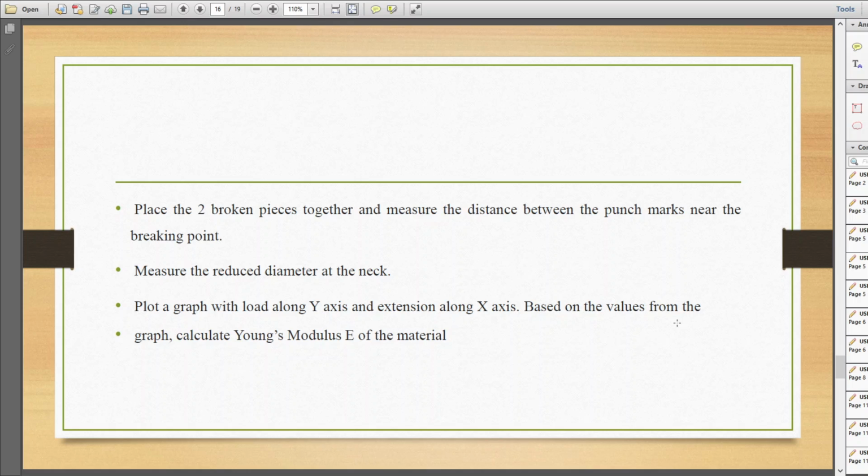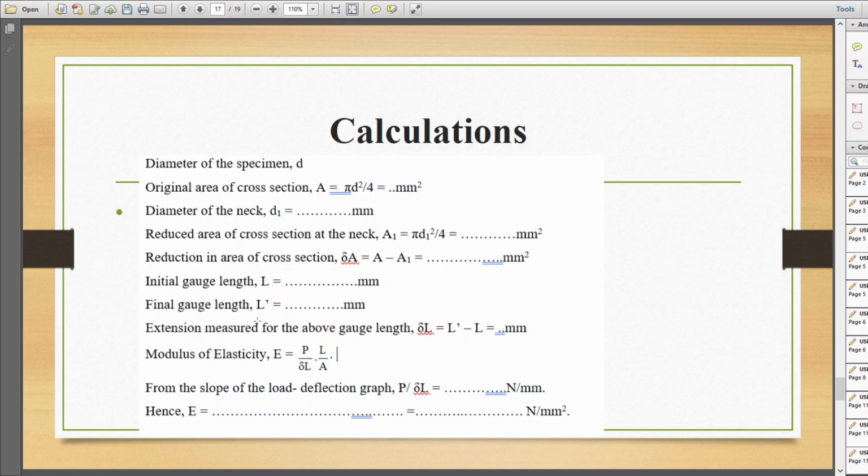Based on the values from the graph, we will calculate the Young's modulus E of the material. Using the load and extensometer reading, we will plot a graph and find out the Young's modulus of the material. These are the calculations that we have done. Initially we will find out the diameter of the specimen using a screw gauge or vernier caliper.